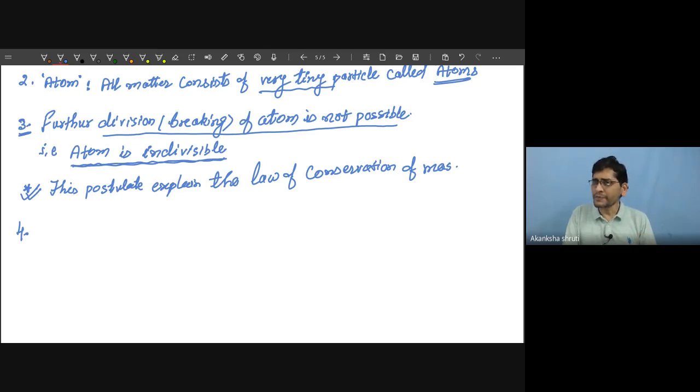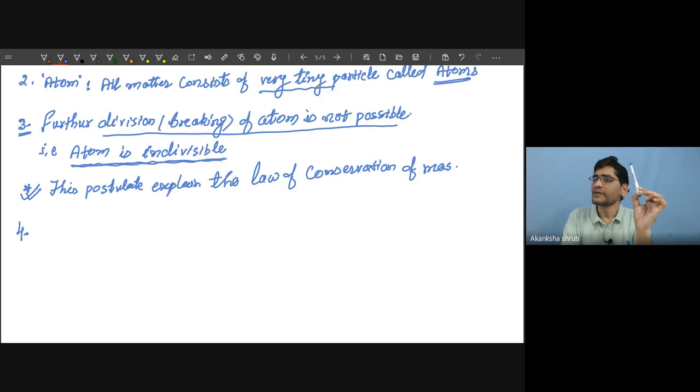Dalton also proposed different matter consists of different kind of atom. Say if I am considering this pen consists of iron and this pen consists of, say, plastic, then the atom of this iron will be different from the atom of this plastic.